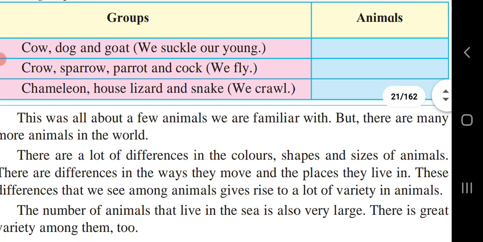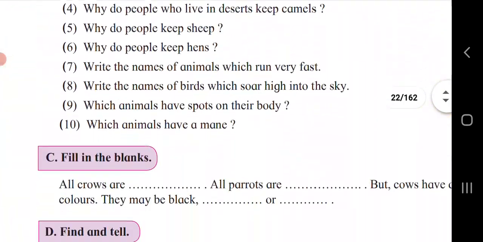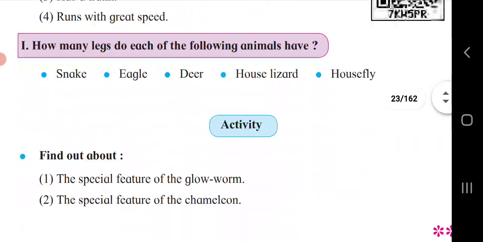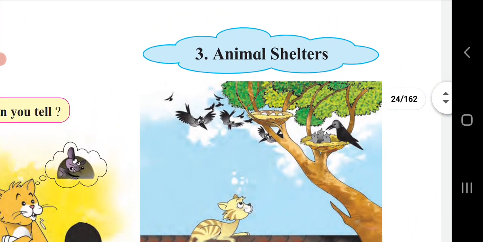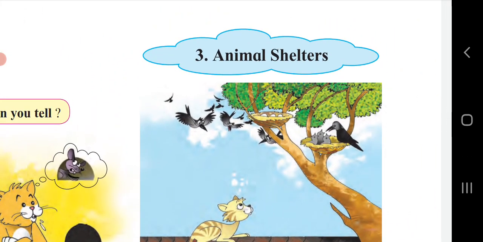In the next period we are going to discuss the new chapter, that is animal shelter. So read your chapter, watch this video and try to understand the concept. That's all for today.